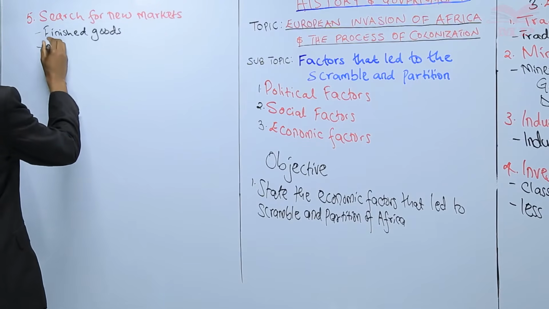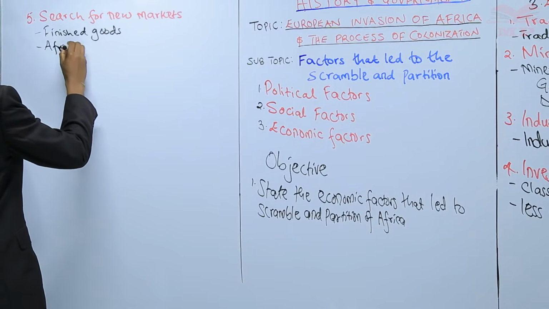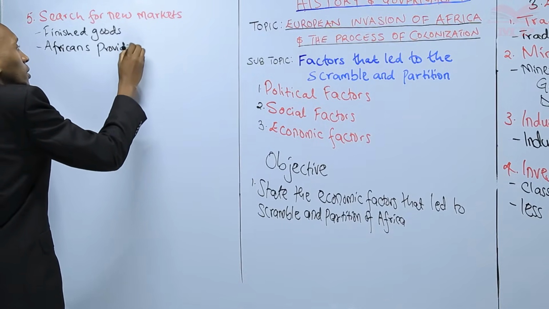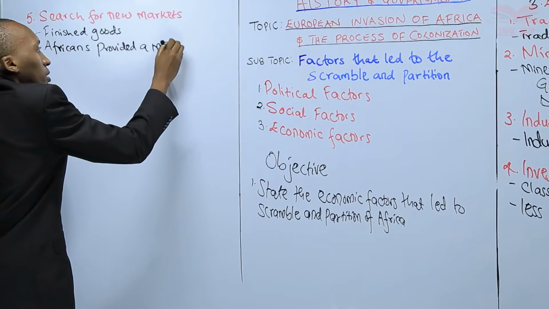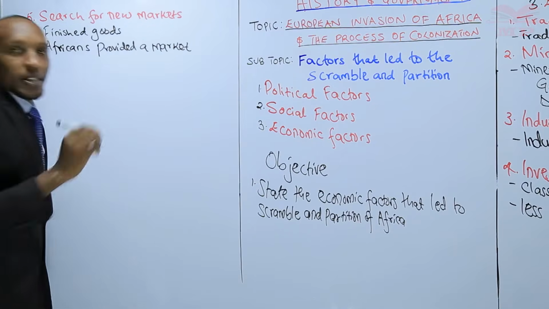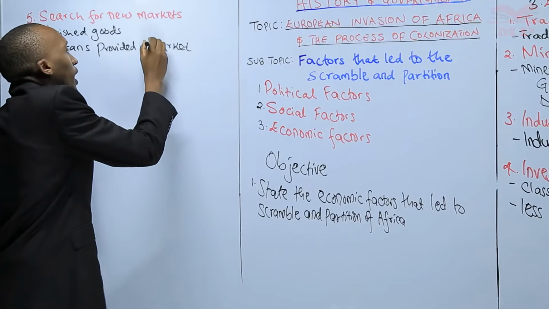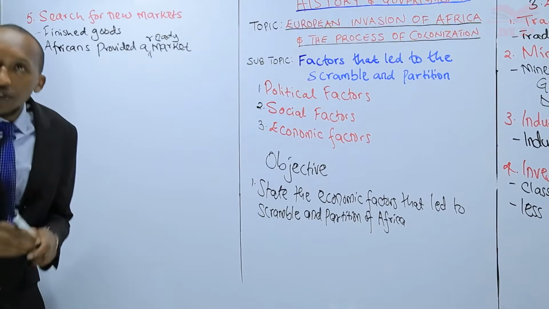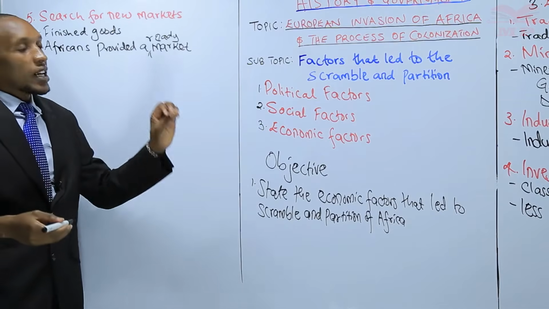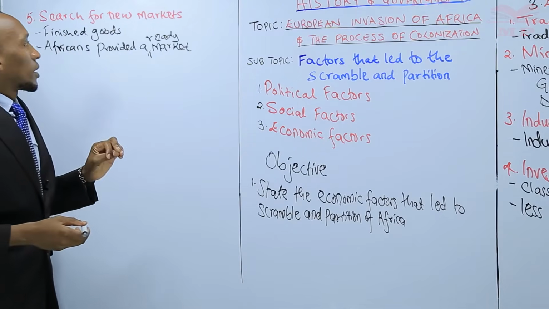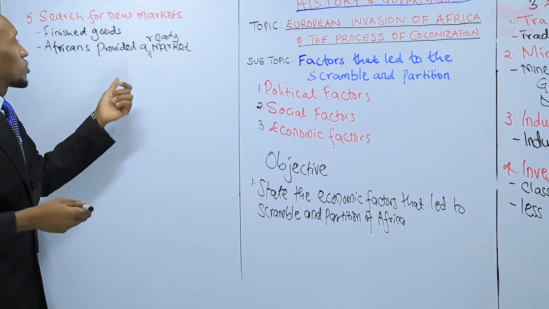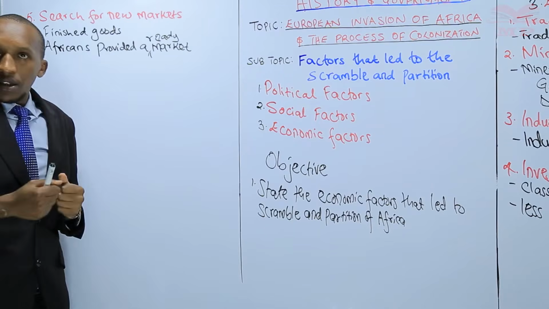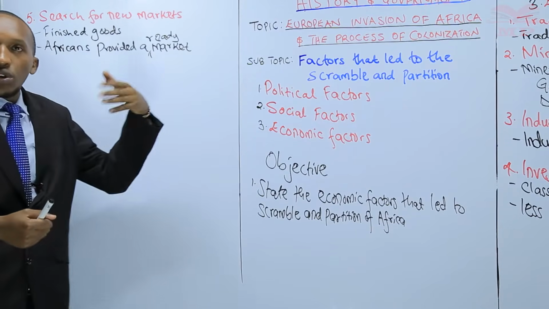So the Africans provided a market, a ready market. Actually, we can add that, provided a ready market. Because in Africa, there are no industries at that time. So the goods that are being produced by the European powers have not been exposed to the African market. So the European powers were motivated to come and bring their goods to Africa.